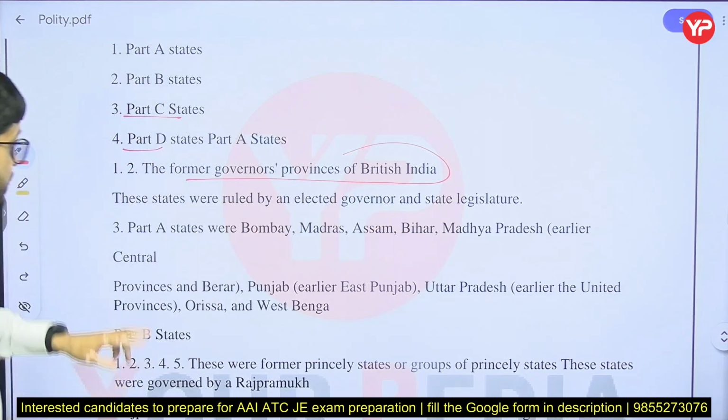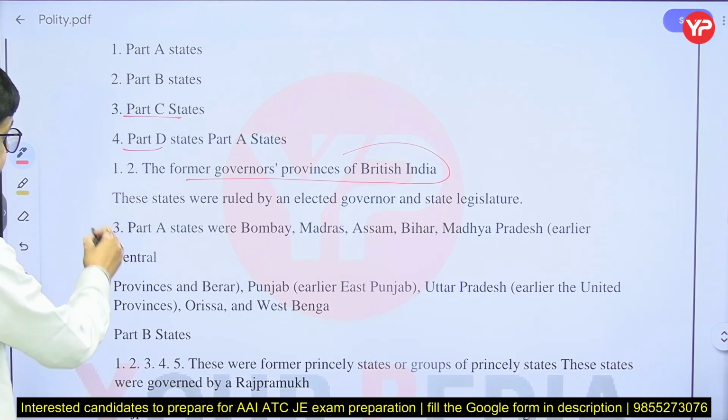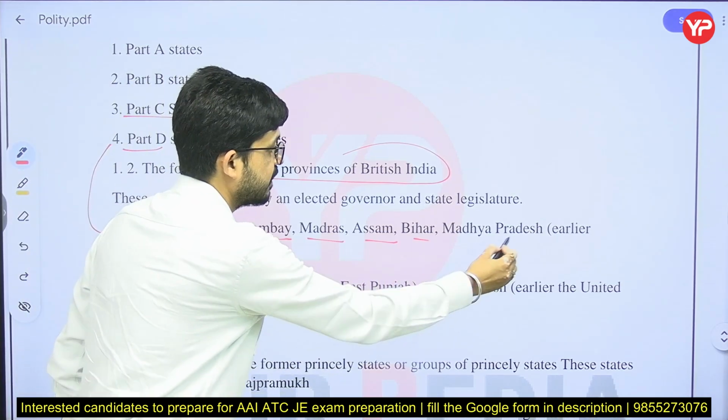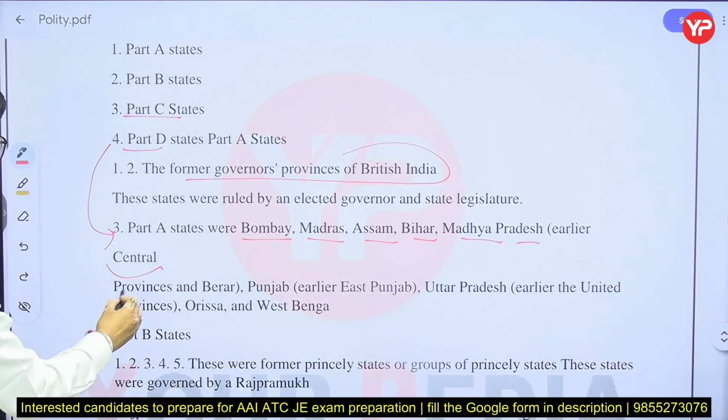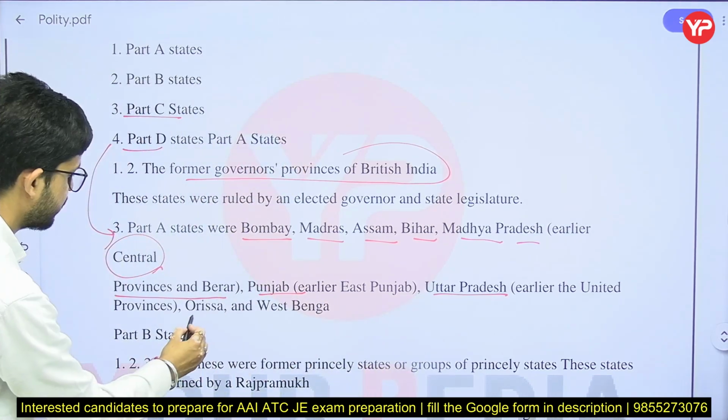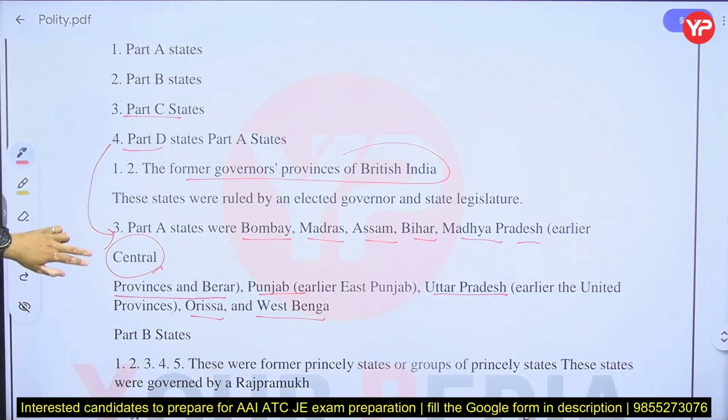Which states come in Part A? Bombay, Madras, Assam, Bihar, Madhya Pradesh, Punjab, Uttar Pradesh, Odisha and West Bengal.